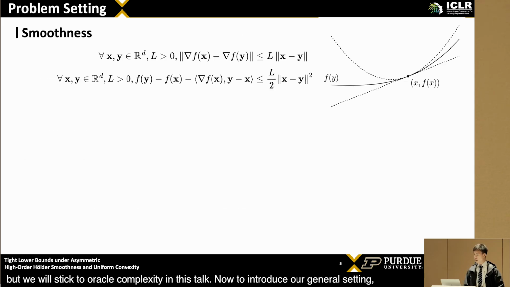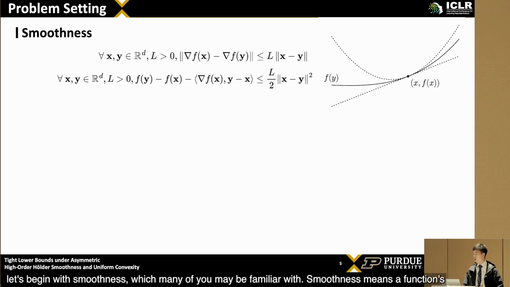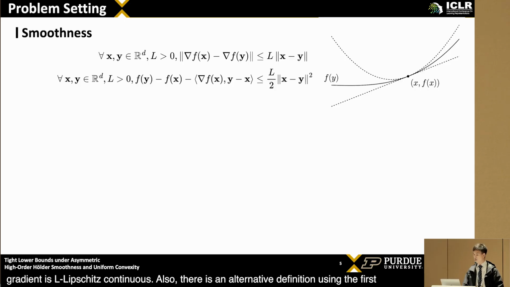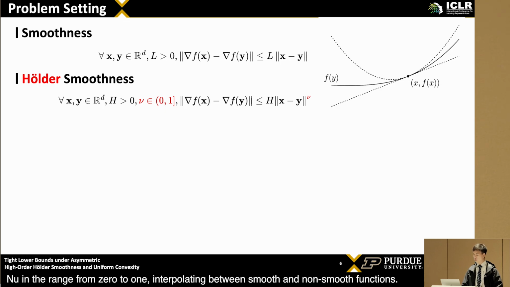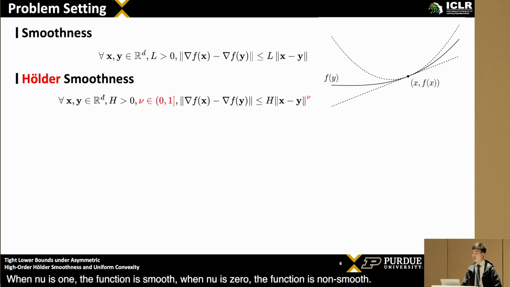Now, to introduce our general setting, let's begin with smoothness, which many of you may be familiar with. Smoothness means a function's gradient is L-Lipschitz continuous. Also, there is an alternative definition using the first-order Taylor expansion. Hölder smoothness generalizes smoothness by adding a fractional power, nu, in the range from 0 to 1, interpolating between smooth and non-smooth functions. When nu is 1, the function is smooth. When nu is 0, the function is non-smooth.